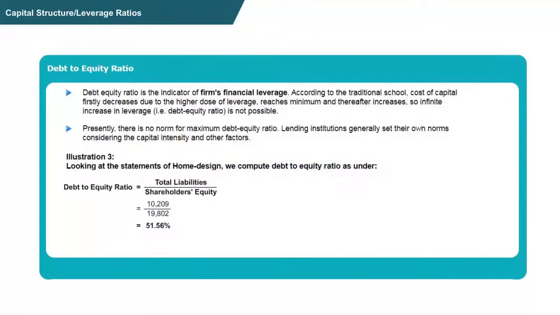Let's understand this ratio with the help of the same illustration of home design. The formula of debt equity ratio is total liabilities divided by total equity. Your total liabilities amount to 10,209 divided by total equity of 19,802. Therefore, the debt equity ratio is 51.56 in percent.